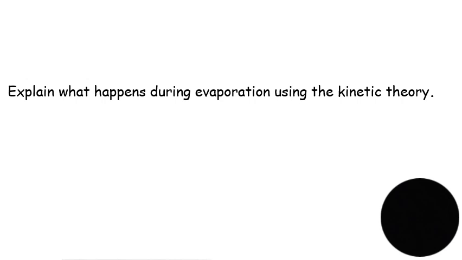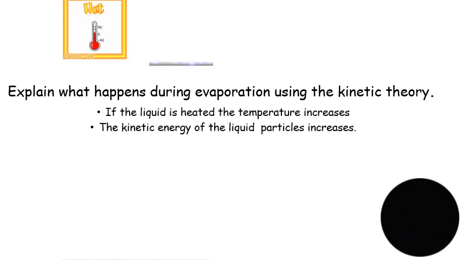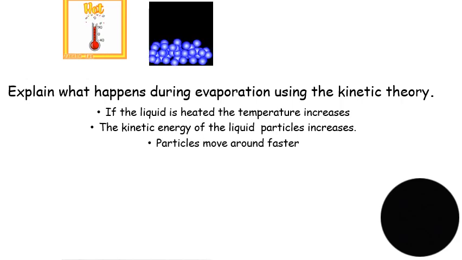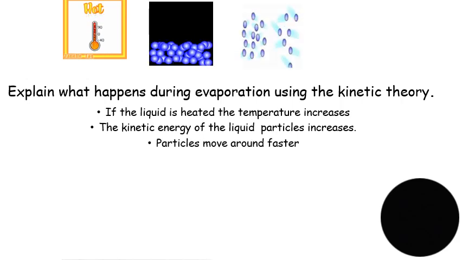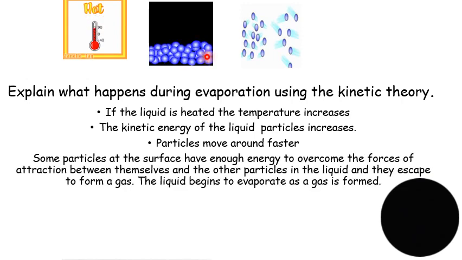What happens during evaporation using the kinetic theory? So we know that the temperature has to increase. After the temperature increases, the particles are going to be moving faster. After the particles move faster, some particles at the surface are going to have enough energy to overcome the forces of attraction between themselves and the other particles to form a gas.